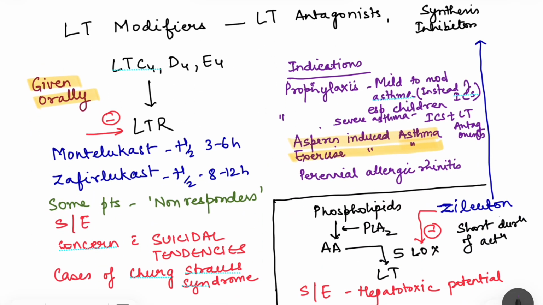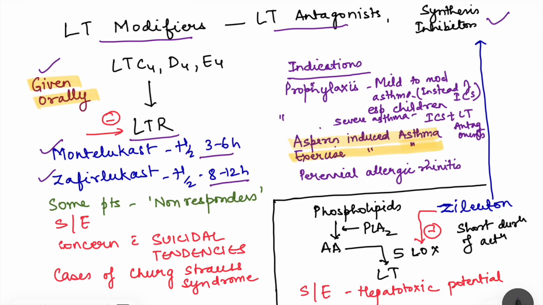Moving on to the next class of drugs, that is the leukotriene modifiers. We have seen in our treatment strategies there are two types of leukotriene modifiers. One, which inhibit the synthesis of leukotriene. Second, leukotriene receptor antagonist. Okay. So more commonly used amongst these are leukotriene receptor antagonists. These drugs are given orally, and examples include montelukast and zafirlukast. Montelukast is shorter acting, its half-life is 3 to 6 hours, while zafirlukast is longer acting, its half-life is 8 to 12 hours.